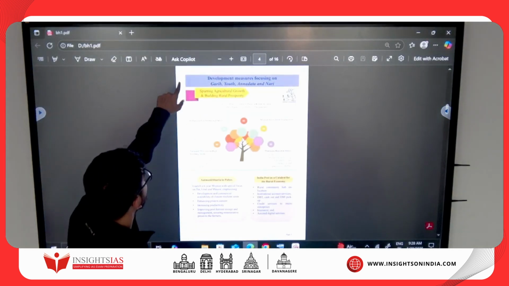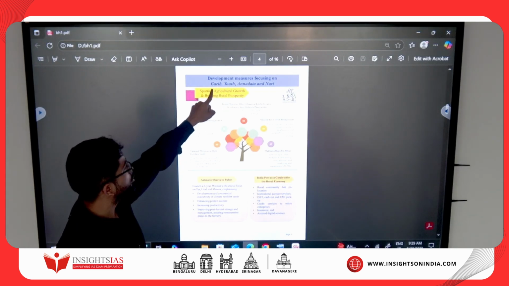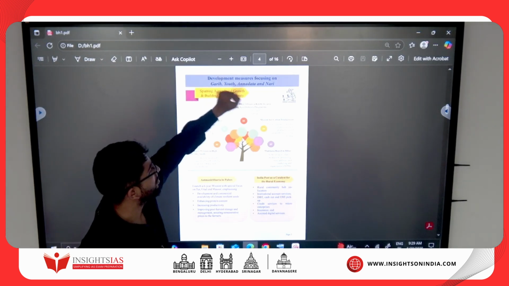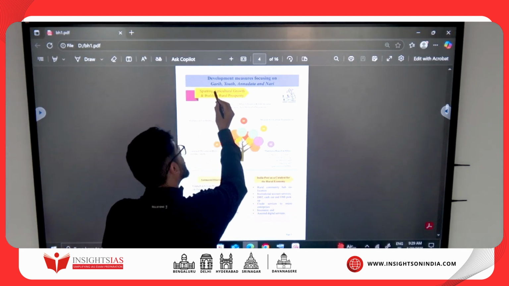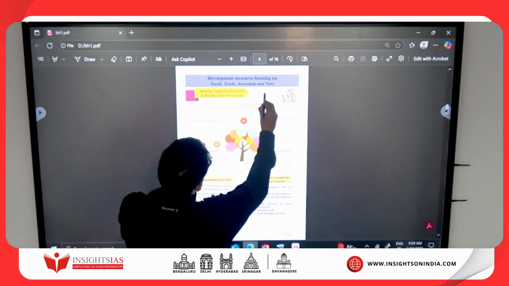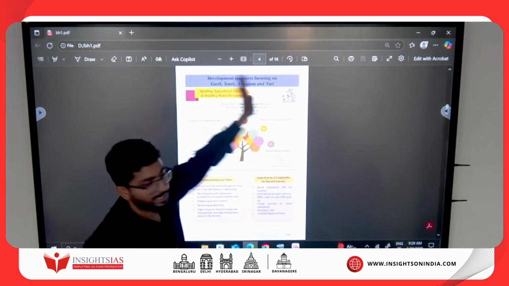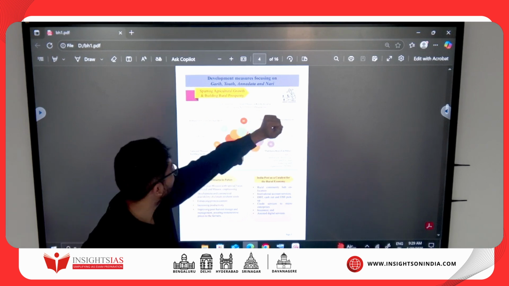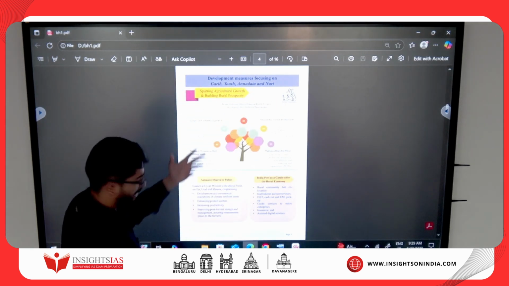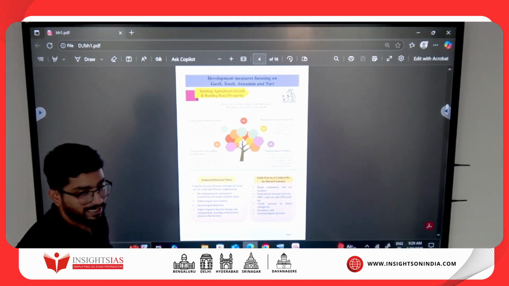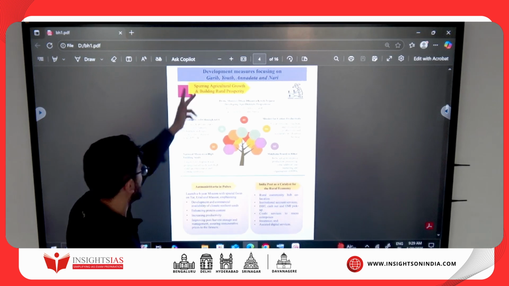So Garib, technically it should be what? Yuva. Then there should be what? Annadatta. And there should be what? Nari. So they have mixed English and Hindi. So they wrote Garib, which is Hindi, Annadata, which is Hindi, Nari, which is Hindi, and Youth they have added in what? English. So either they should be in entire English, or it should have been in what? Entire Hindi. Okay. There are a lot of also mistakes in the budget, in the printing and all, which is not a good sign. Okay. It's an official thing.